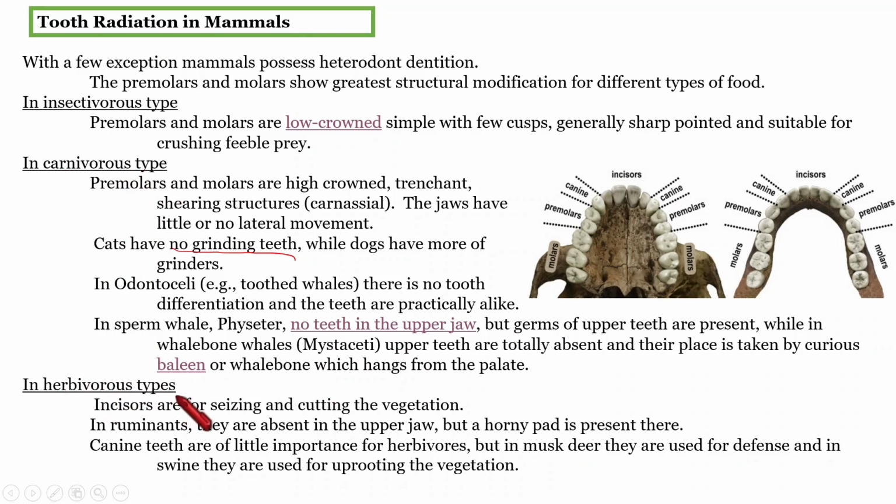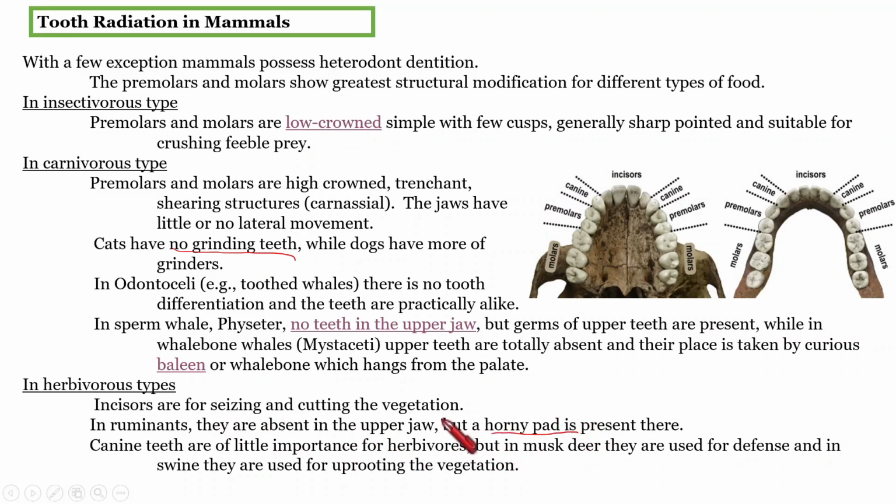In the case of the herbivorous type, coming to incisors, the front teeth are modified for seizing and cutting the vegetation. In ruminants like cows, incisors are absent in the upper jaw, but a horny pad is present.